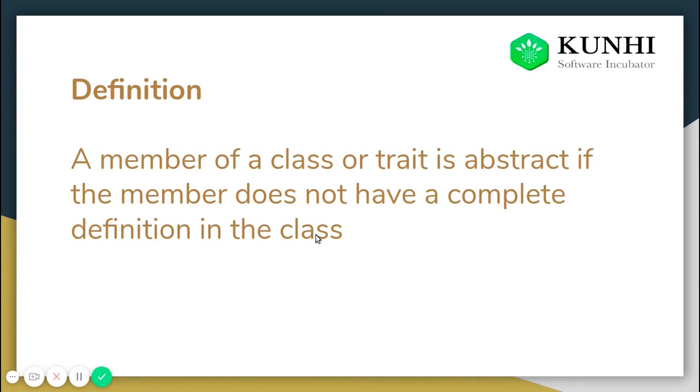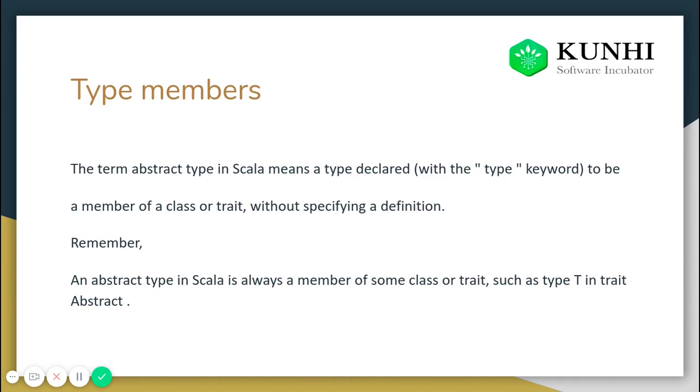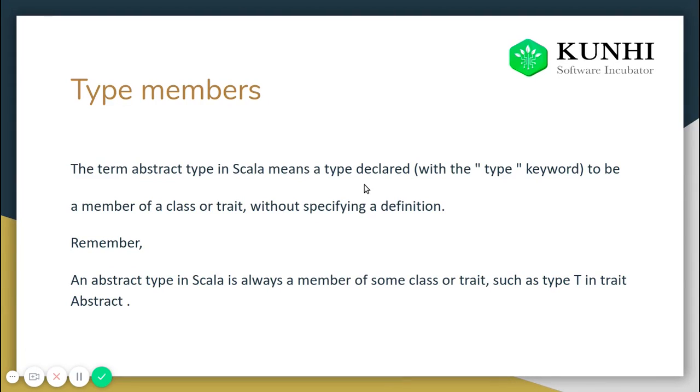So yeah, let's go. These are called type members. This type T is called a type member. Let's see what the definition is here. The term abstract type in Scala means a type declared with the type keyword as a member of a class or trait, without specifying a definition. So what does it mean? It's a type which does not have a definition, and this type only resides in a class or trait. These are some of the properties of the abstract type in Scala.